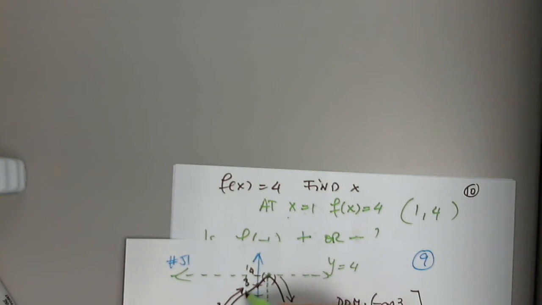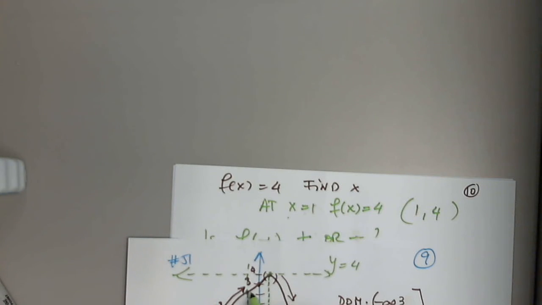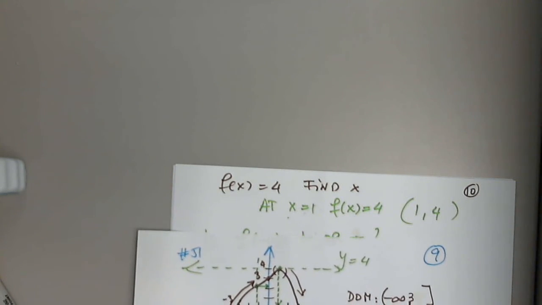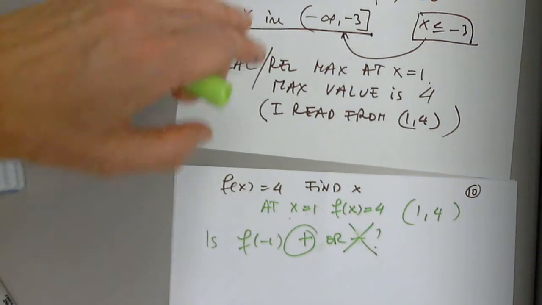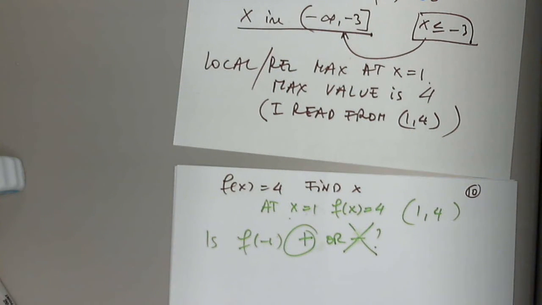So here it is, x equals negative 1. It crosses the graph in this point. The graph at that point is above the x-axis. It must be positive, not negative. So f of negative 1 is positive. Any questions for me?